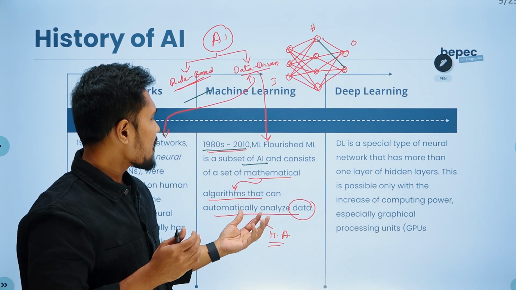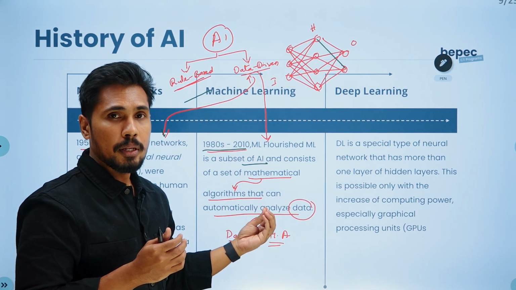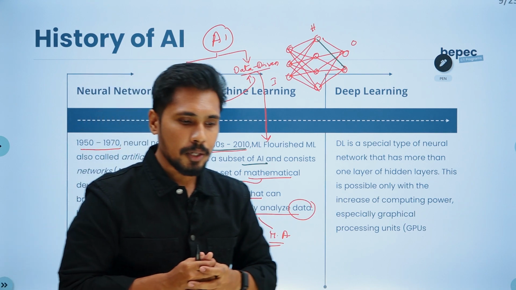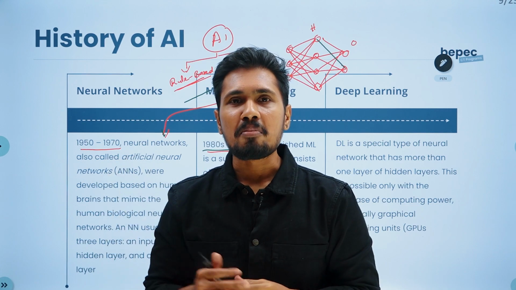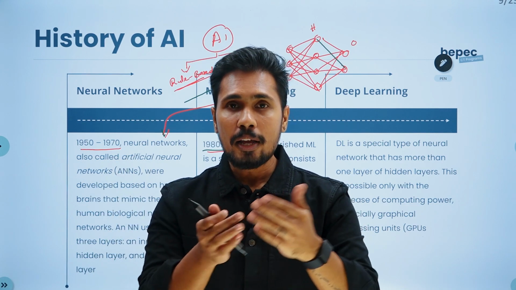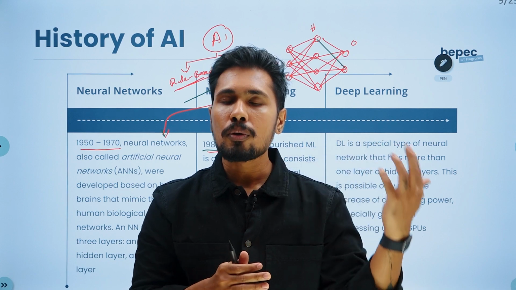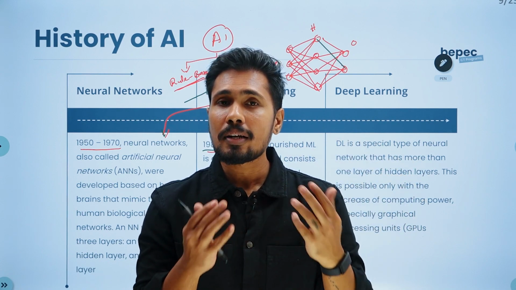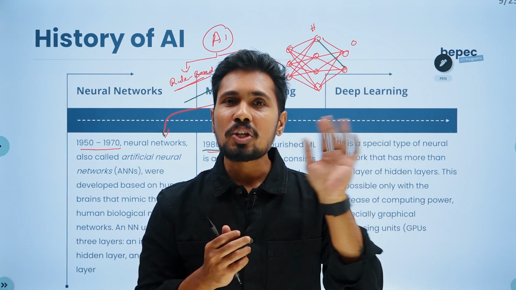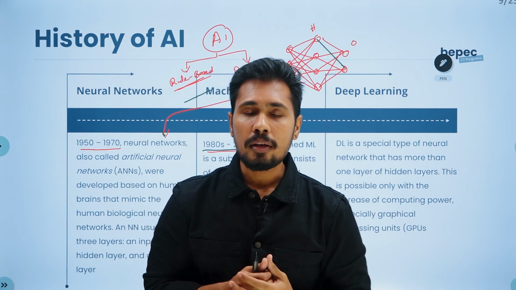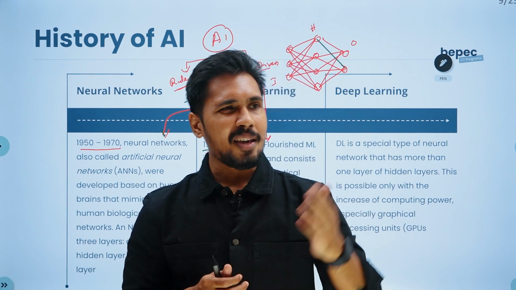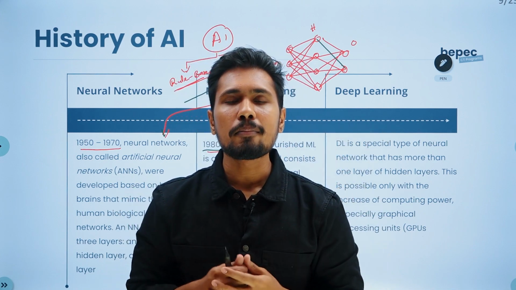Now machine learning can do all these activities, but machine learning has a limitation. If I go to machine learning and ask it to generate an image, it is unable to do so. If you go to ChatGPT and ask it to generate an image, it can do it, but machine learning is unable to. If I ask it to recognize a person in an image, it is unable to perform it.